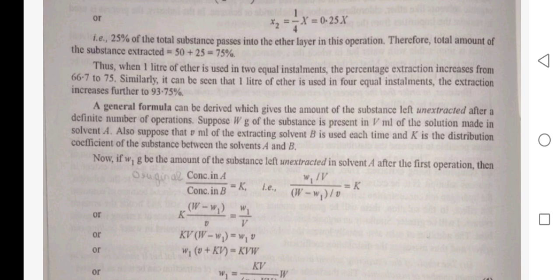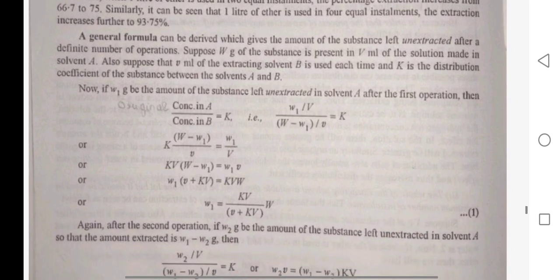A general formula can be derived which gives the amount of substance left unextracted after a definite number of operations. Suppose W grams of the substance is present in V ml of the solution made in solvent A. Also suppose V1 ml of extracting solvent B is used each time and K is the distribution coefficient of the substance between solvent A and B.